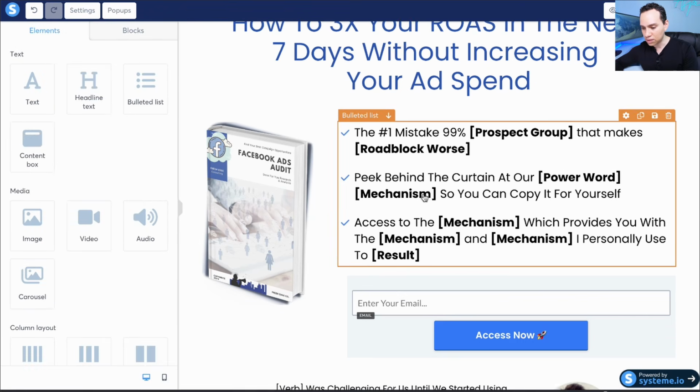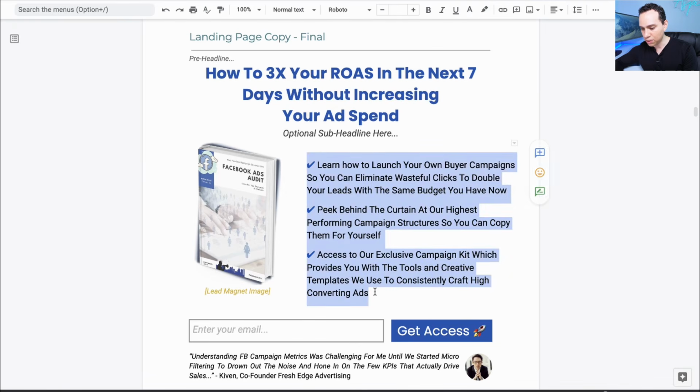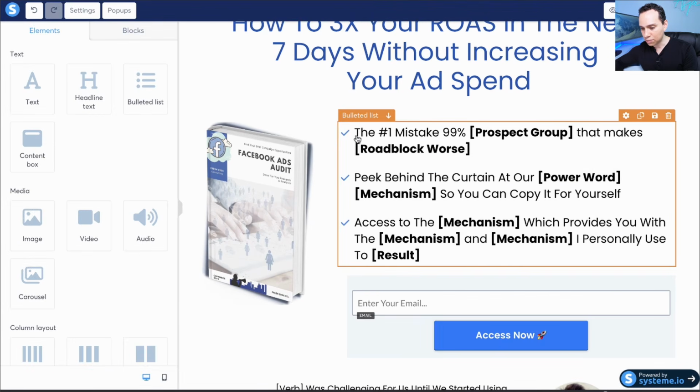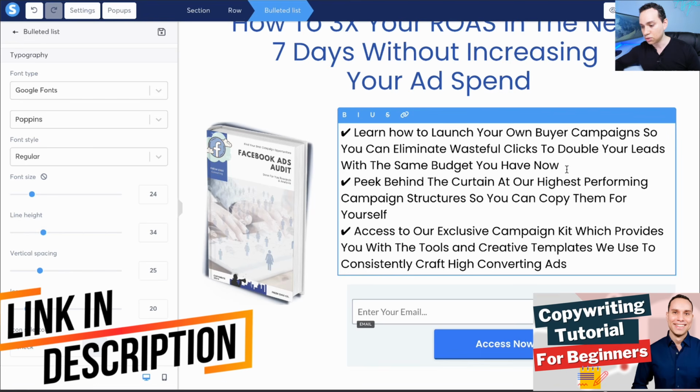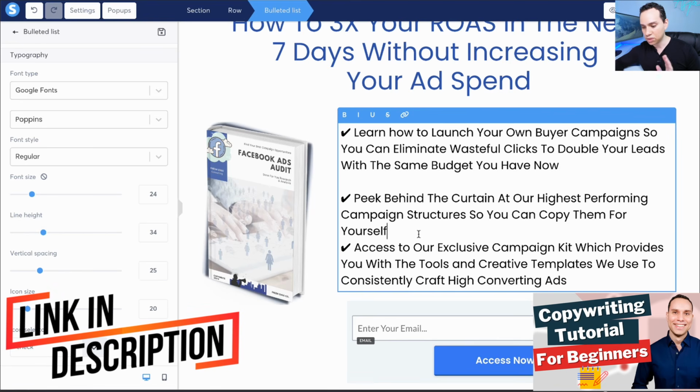And then because we have this awesome template, all we need to do is just copy our bullet points and drop them in. If you want to learn more about how to actually do all of the writing for your bullet points, I'll also leave a link in the cards in the description to a full-blown copywriting guide. Here, we're just focused on building.